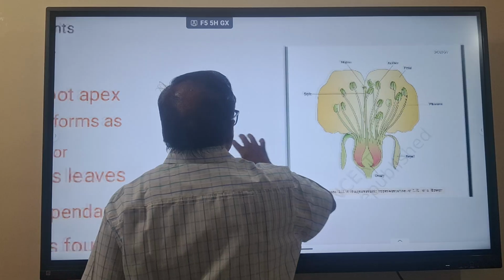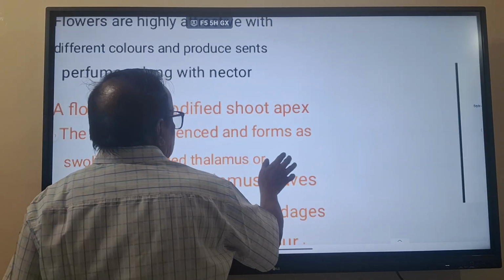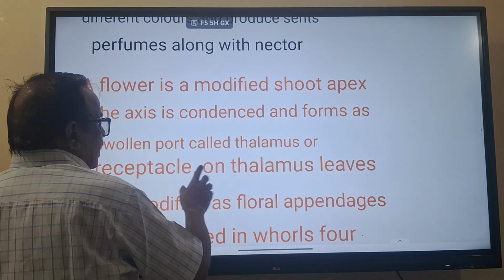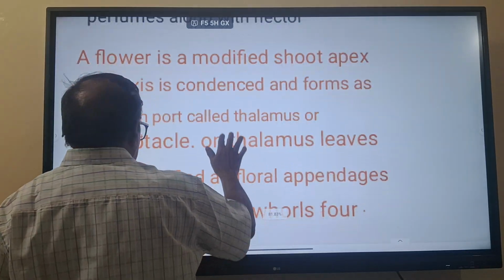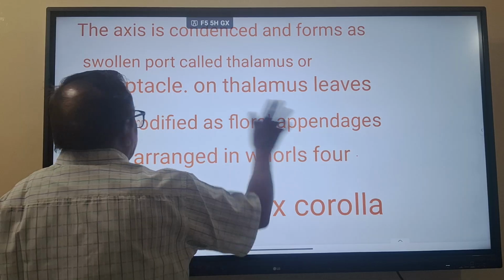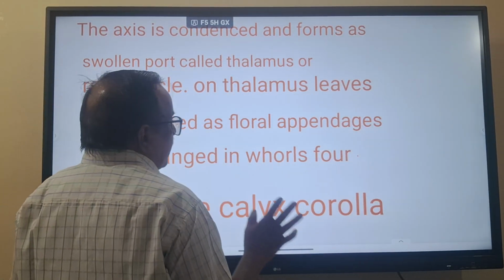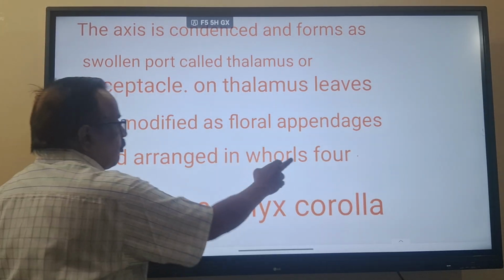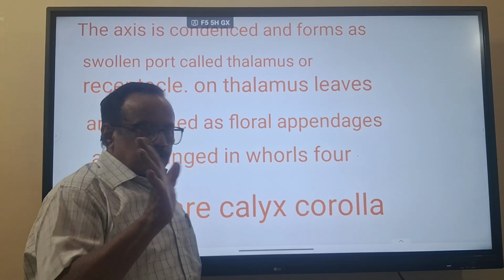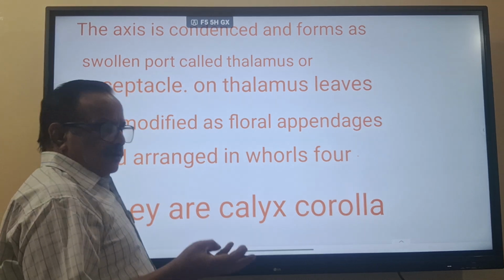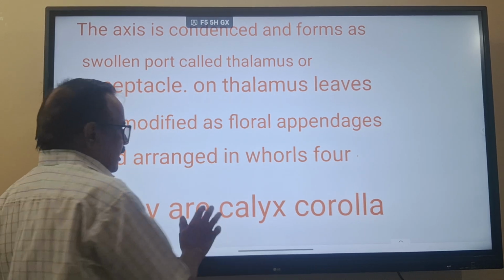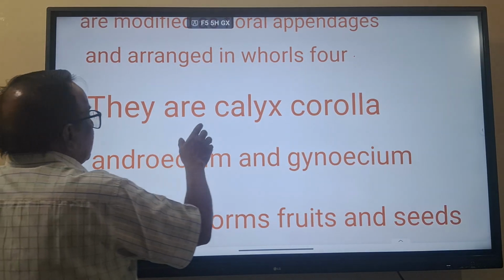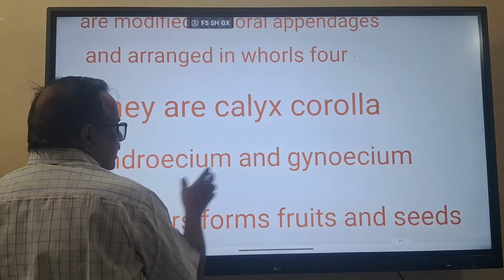Now we'll see here. On the thalamus, or receptacle, leaves are modified as floral appendages. Floral appendages, thalamus is not counted, remember it. And arranged in four whorls. What are the four whorls? That you know, already told. Calyx, corolla, androecium, and gynoecium. And next, whenever we are seeing, they are the calyx, corolla, androecium, and gynoecium.